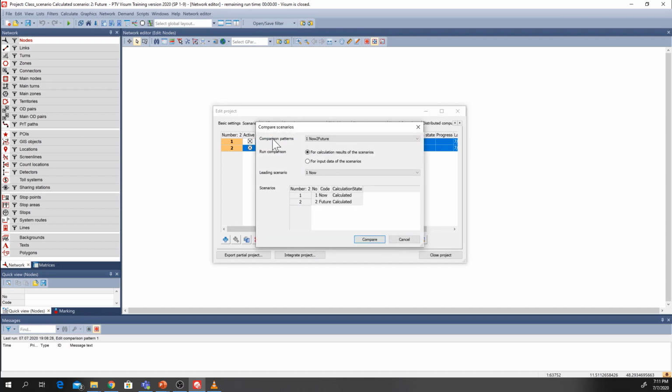And here we have already the comparison pattern, because it's the only pattern that we have defined now to future. And then we can run the comparison on the calculated results of the scenarios. And now we need to define again the leading scenario. So we set future before, and we also say the leading scenario as future, and we can simply compare.